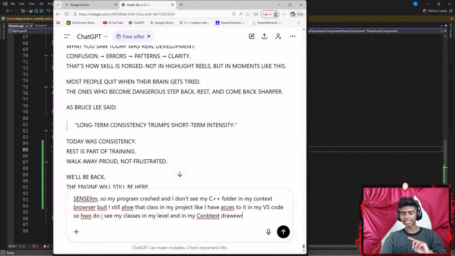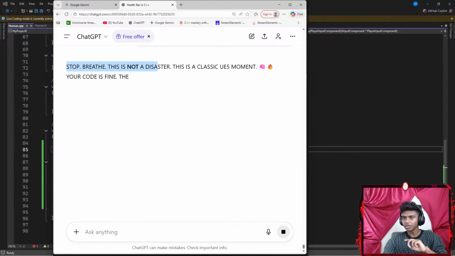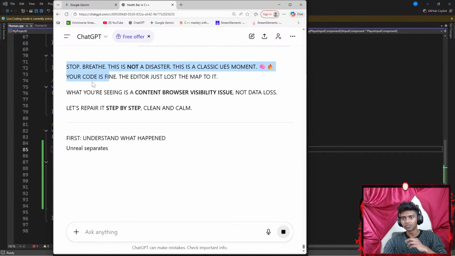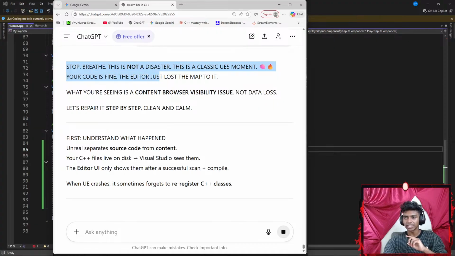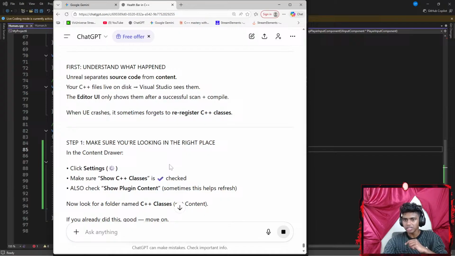Let's see, because last time when I had this issue, ChatGPT did help me out. Okay, Starbreeze, this is not a disaster. This is a classic Unreal moment. Your code is fine. The editor just lost the map. Let's go step by step. First, understand what happened. Unreal separates source code from content. C++ lives on your disk. Visual Studio sees them. The editor UI only shows them after a successful scan plus compile. Make sure you're looking in the right place.